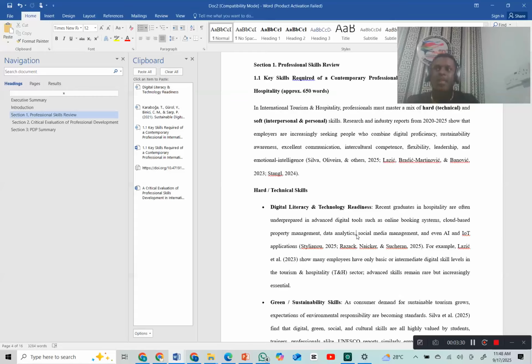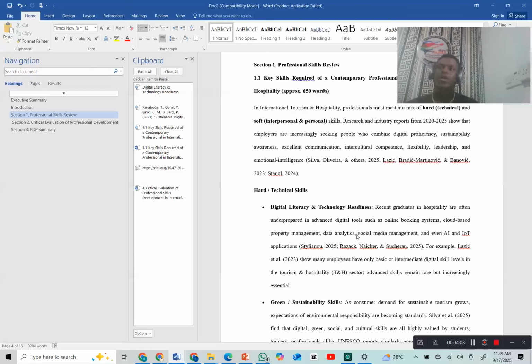But this second one has a few limits. The only thing we can do with this second one is update the in-text citations we have. What I'm talking about is that probably you already have a text where you want to update the in-text citations, or probably you don't have references for your academic work or your journal and you want to include in-text citations and references in it. This is only what you can do with this one. You can use it to write, don't get me wrong, but it's not as effective as the first one I showed you.